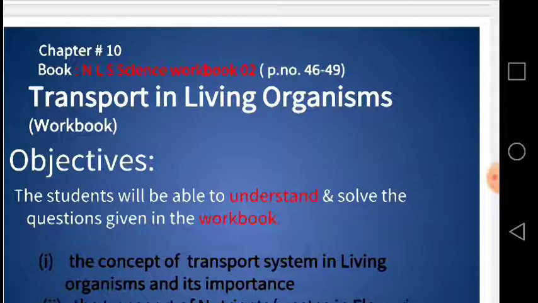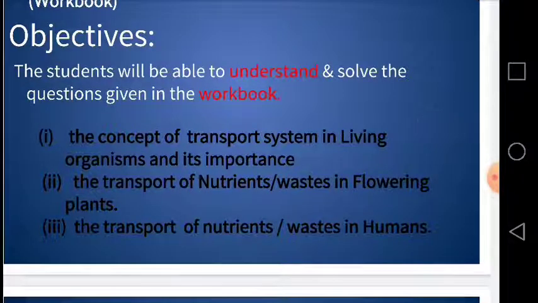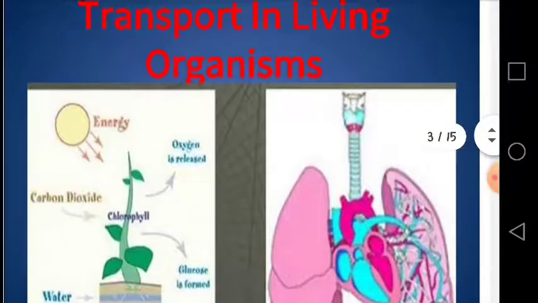Dear students, our objectives for today's session are as follows. The student will be able to understand and solve the questions given in the workbook regarding the concept of transport system in living organisms and its importance. Secondly, the transport of nutrients and wastes in the flowering plants, and the transport of nutrients and waste in humans. So these are our objectives for today's session, starting from the transport in living organisms.